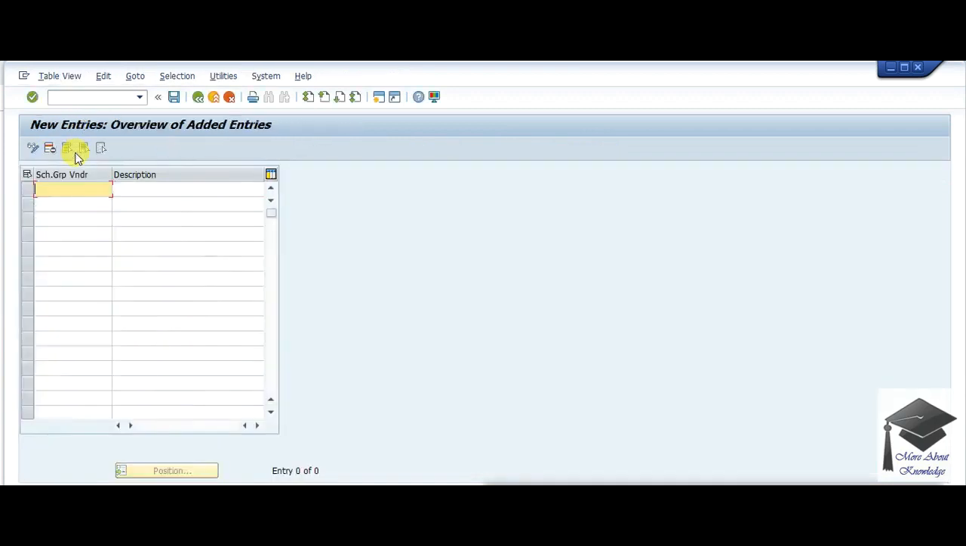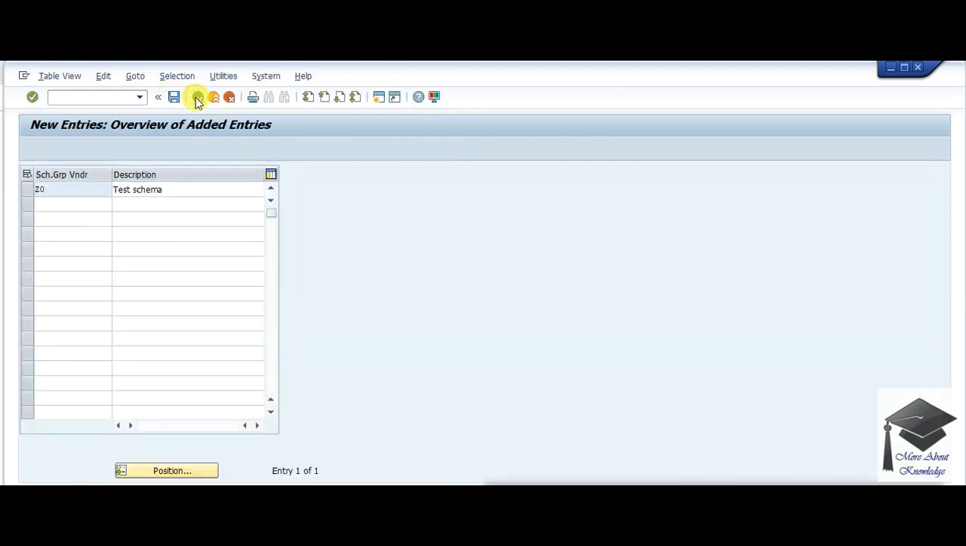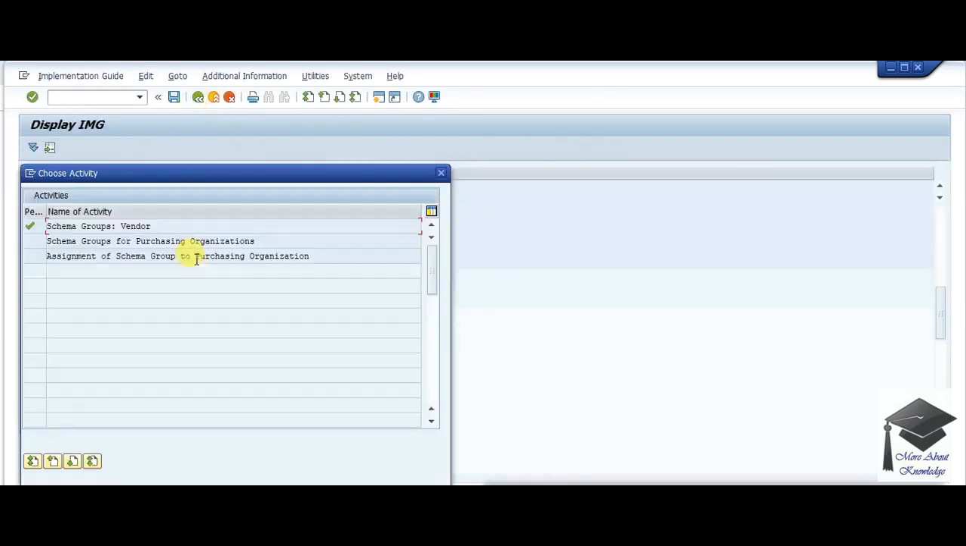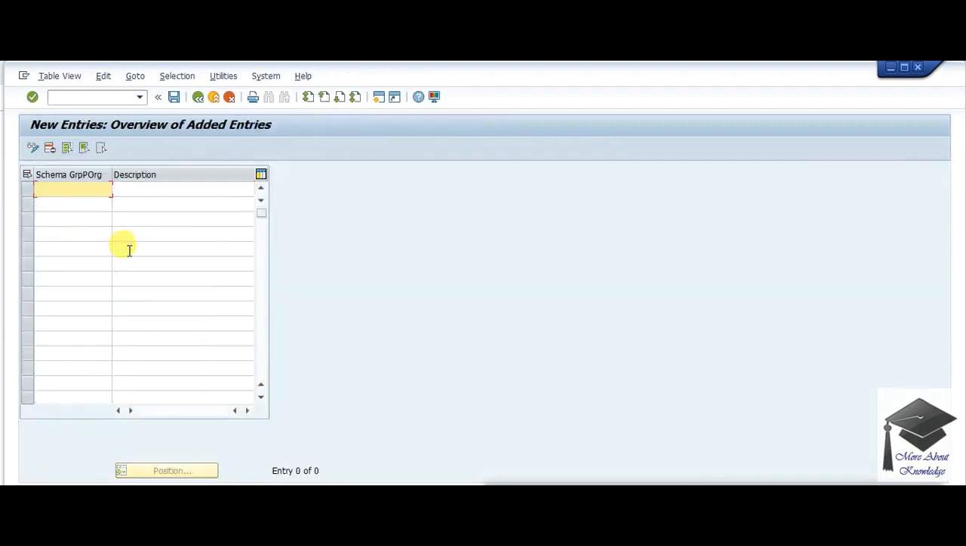I'll create my schema as Z0, test schema, save it, back. I'll have to make it for purchase organization again. So there are 4 characters where we need to use Z. Schema. Save it.